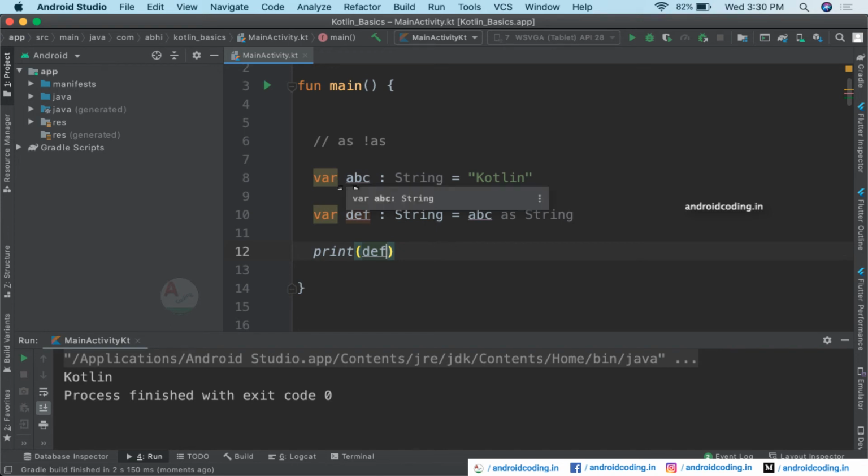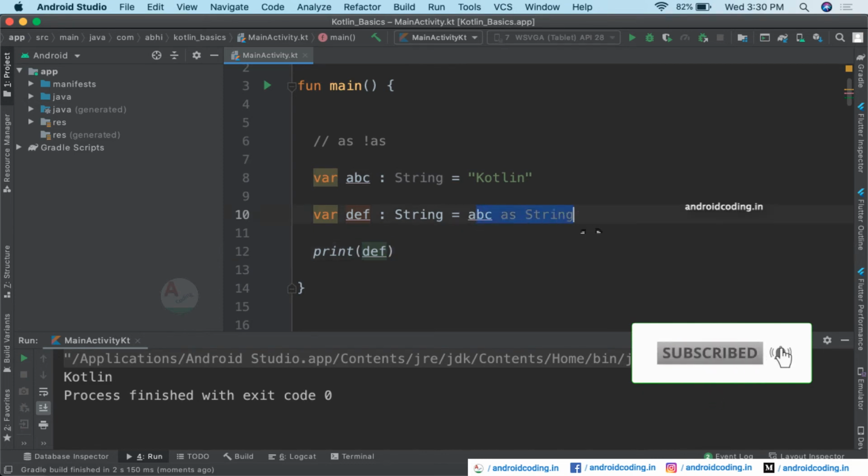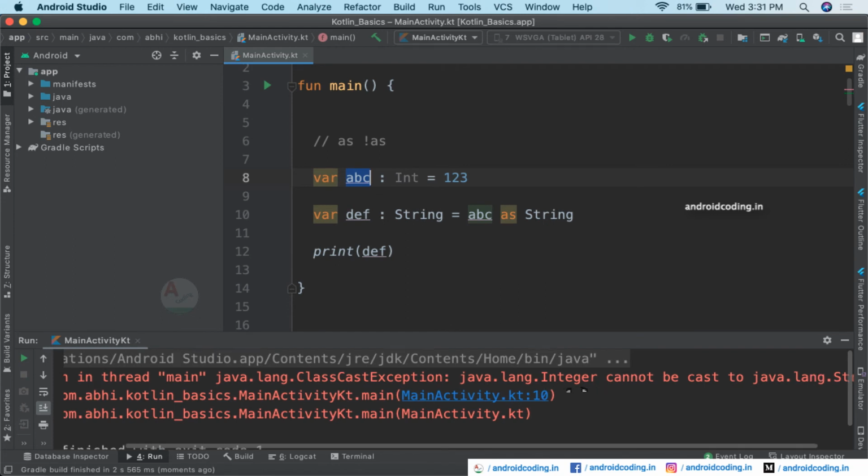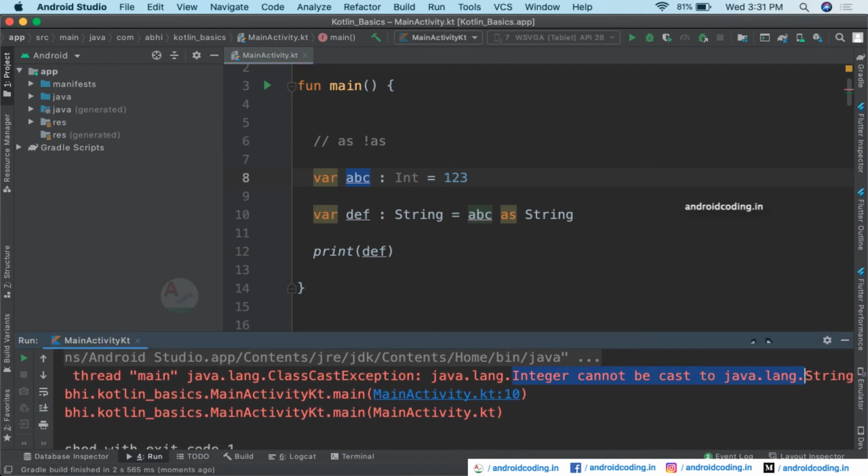Why? Because the variable abc is a string, and we are typecasting it to a string in this scenario, so there is no issue or error currently. But let us consider abc to be an integer value like 123, and in the second variable you are declaring it as a string. So you are typecasting abc as string, but abc is actually an integer. If you try to run it now, you will get an error. It shows that integer cannot be cast to string. So here you are casting an integer variable as a string and trying to print the value.